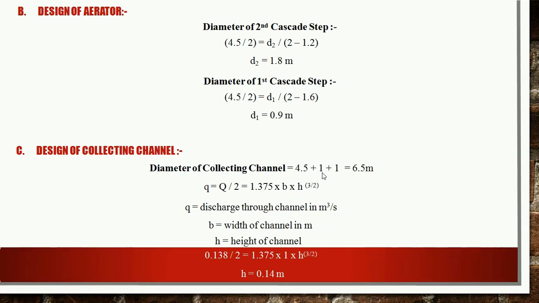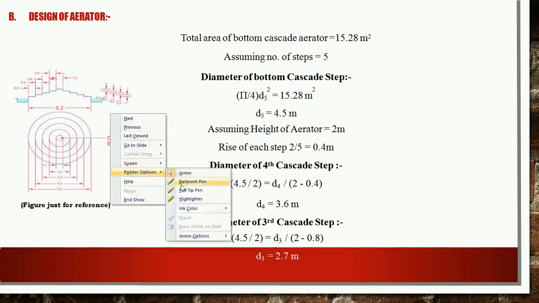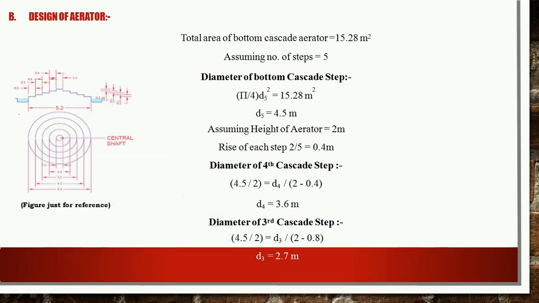How? You can see this diagram which I have kept for the reference. Here the bottommost cascade, we have calculated this value as 4.5 meter. Now the collecting channel is on both sides. It is circular, and this collecting channel is having some diameter which we are going to calculate in this fashion.